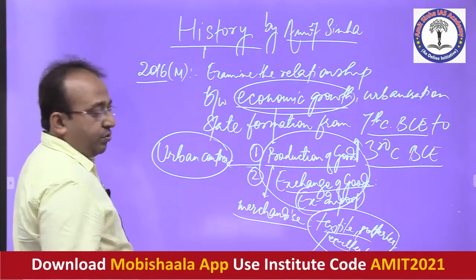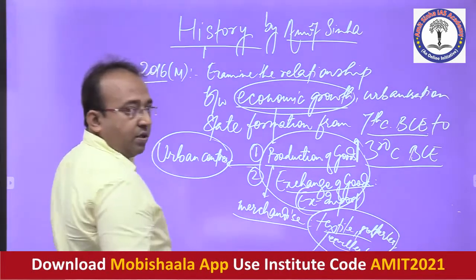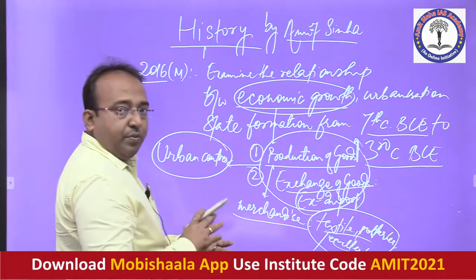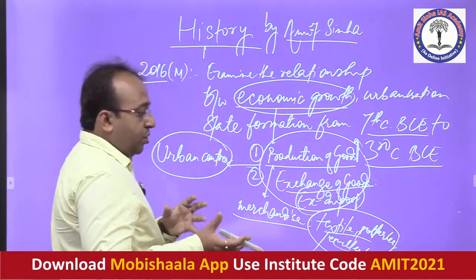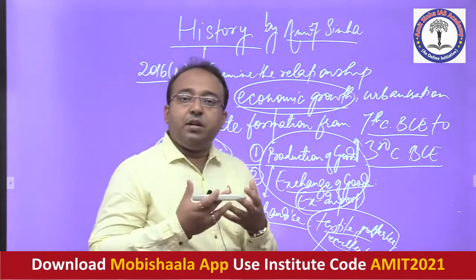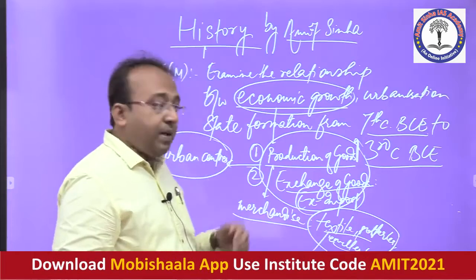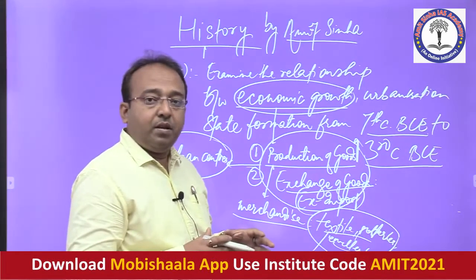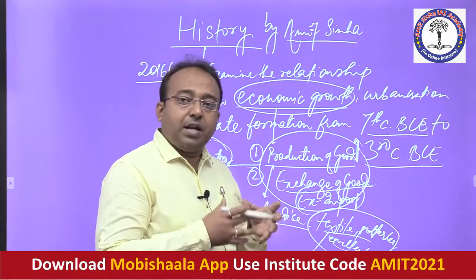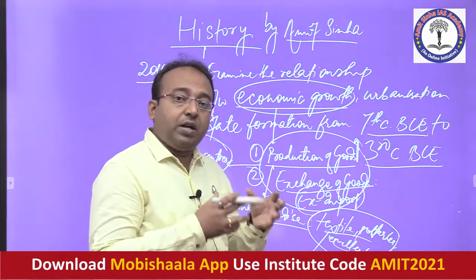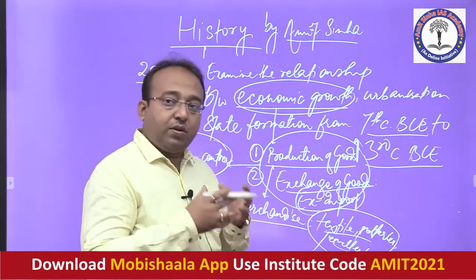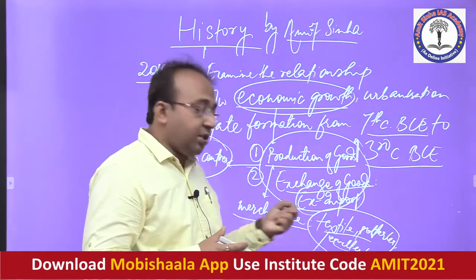So these goods were produced, and they are used largely by a particular class of society which does not have time to manufacture the same goods at home. People are also in professions where they do not have time to produce all these goods. So what will they do? They will try to purchase these goods.